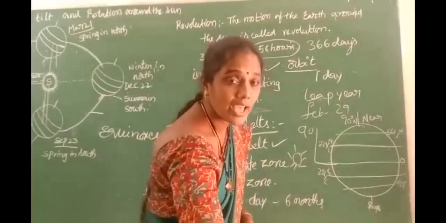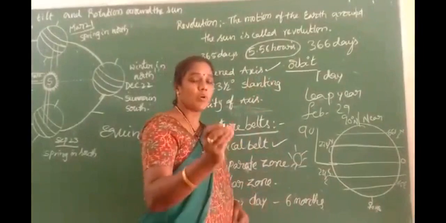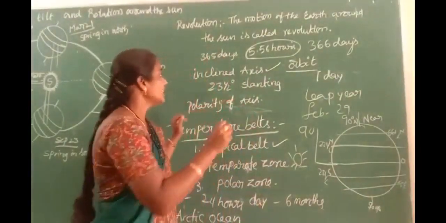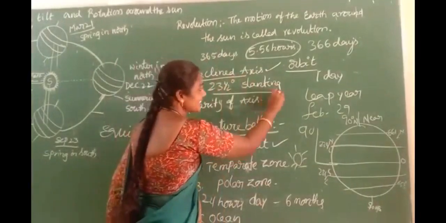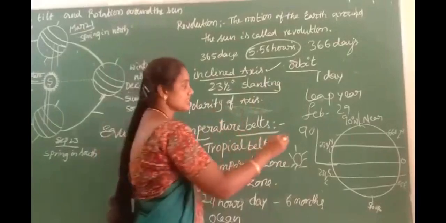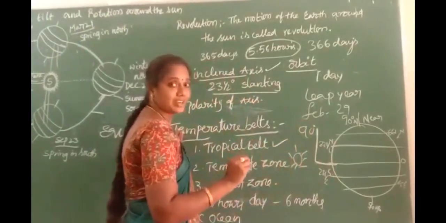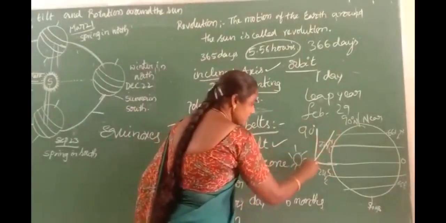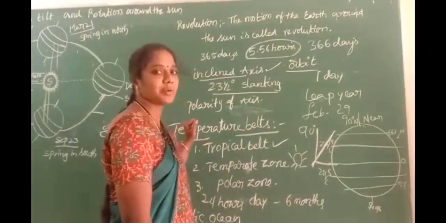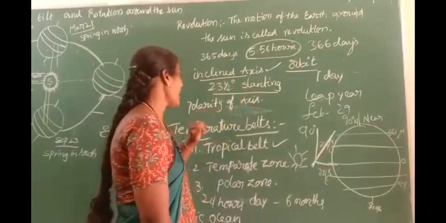Children, here we have to observe that the Earth is on an oval-shaped orbit, and its inclined axis is 23.5 degrees of slanting. A straight angle is 90 degrees, but the inclined axis is like a small curve, and the 23.5-degree angle is formed by the axis. So this axis is called the inclined axis.